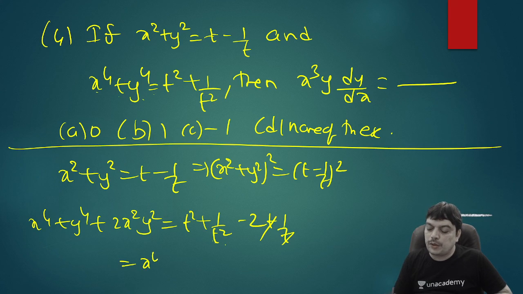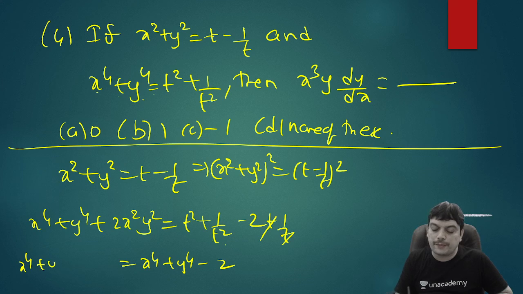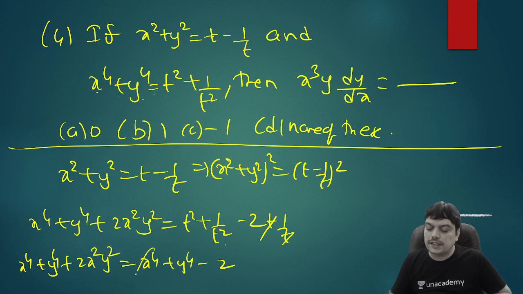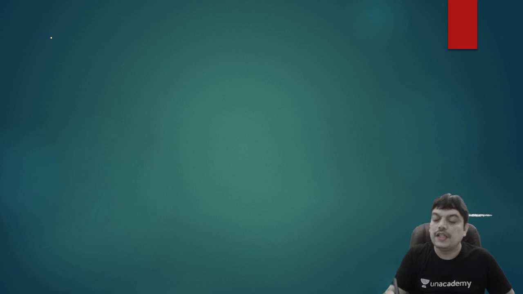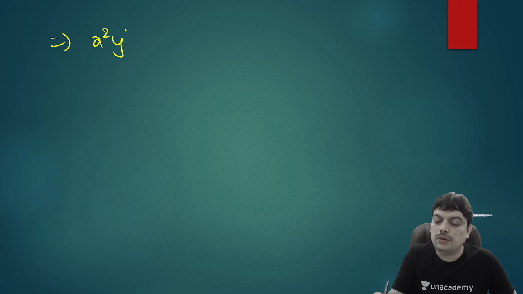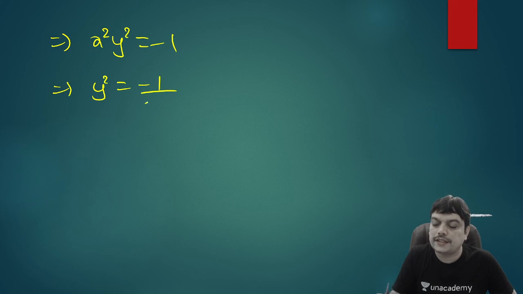So this will be x power 4 plus y power 4 minus 2 in RHS. LHS was x power 4 plus y power 4 plus 2x square y square. Now on either side of the equation, this term can be cancelled out and you get 2x square y square equal to minus 2. So which means x square y square equal to minus 1. This is equivalent to writing y square equal to minus 1 by x square.